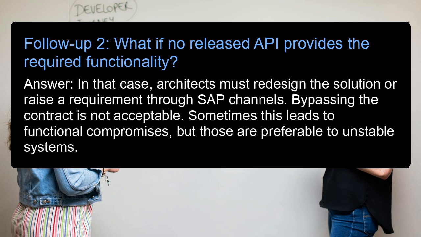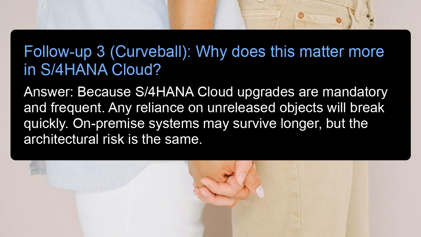Bypassing the contract is not acceptable. Sometimes this leads to functional compromises, but those are preferable to unstable systems. Follow-up 3. Curveball. Why does this matter more in S/4HANA Cloud?